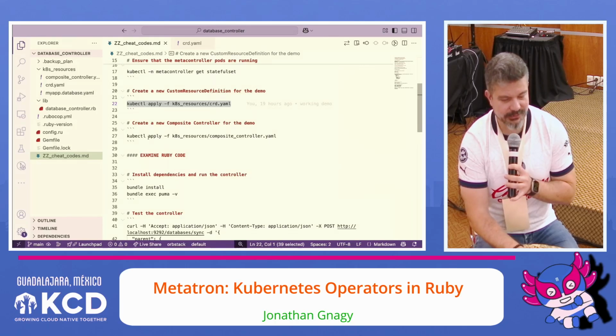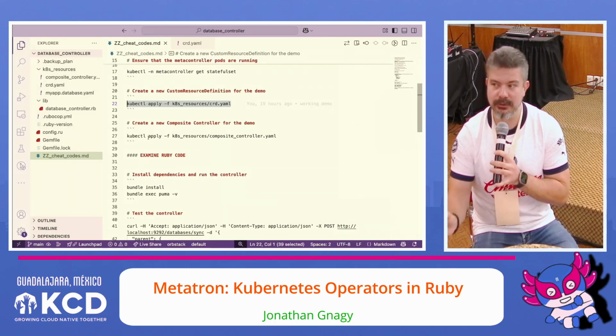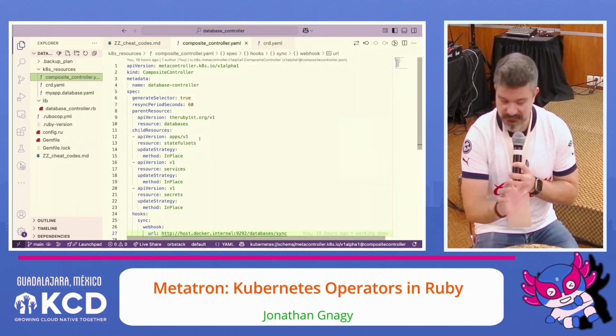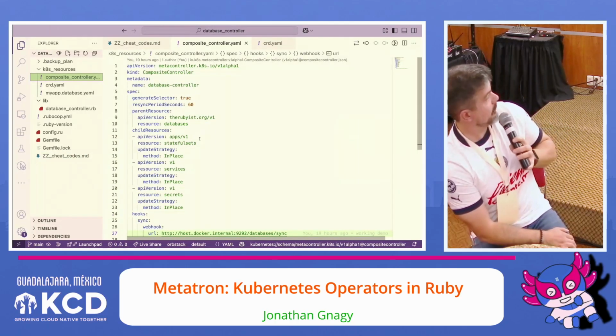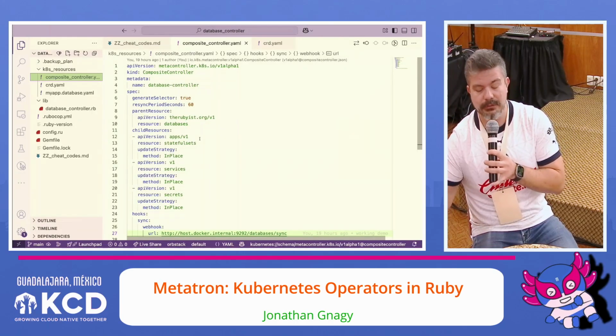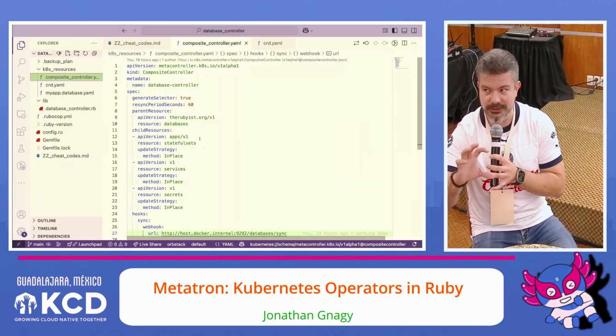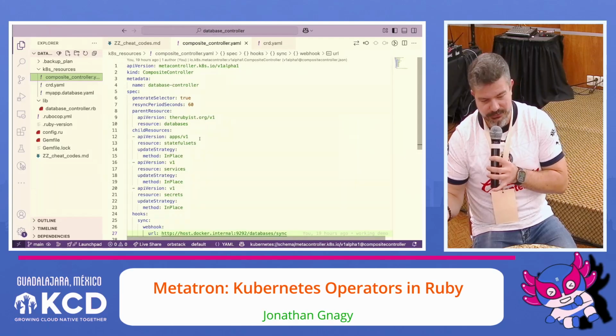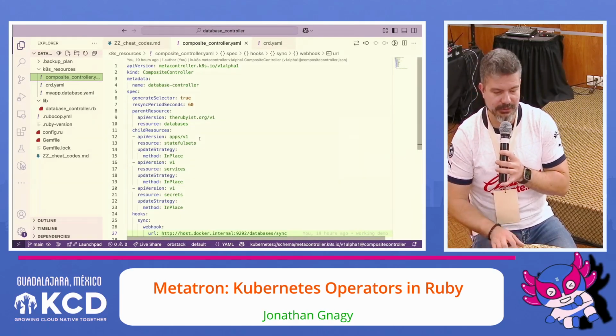Okay, now we're going to create the composite controller. So this is the part where Metacontroller comes in. It's not very much here, right? I think it all fits on one screen, looks like it. So we're going to create a Metacontroller composite controller. If you remember from the diagram in the middle, that's what we're creating. I'm going to call it database controller because that's what I'm going to create, databases.